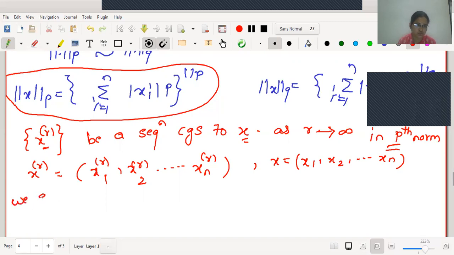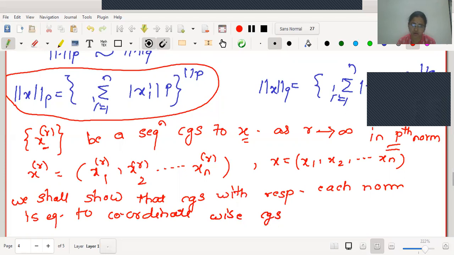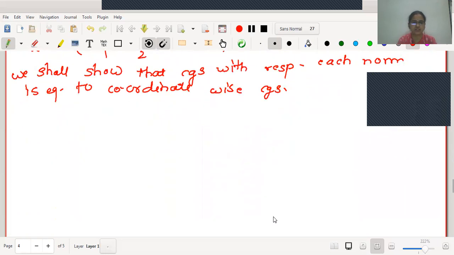Therefore, first we shall show that convergence with respect to each norm is equivalent to coordinate wise convergence. Okay, let me write the definition now.